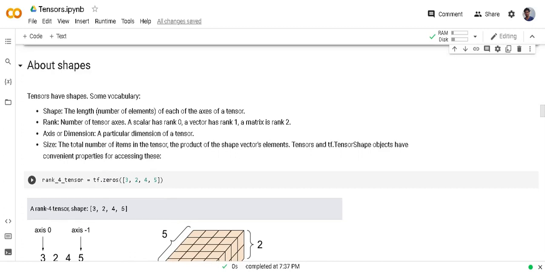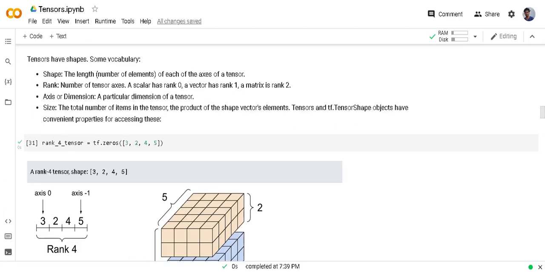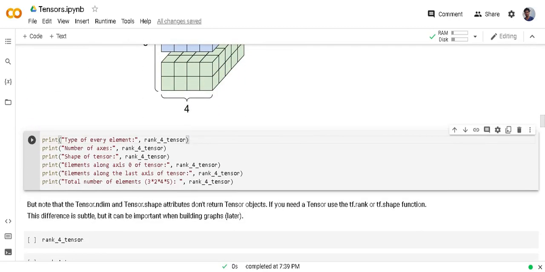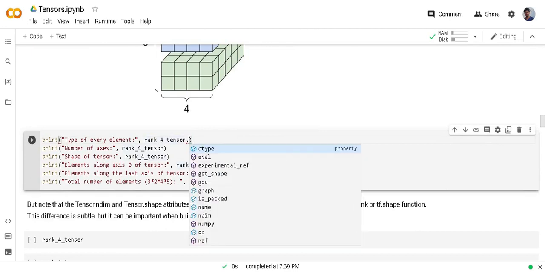Please try to read the text I have written above at the same time. Sometimes your program needs to extract the shape, the number of dimensions, and the total number of elements automatically. So for that, to check what type of data the tensor holds, you use dtype.